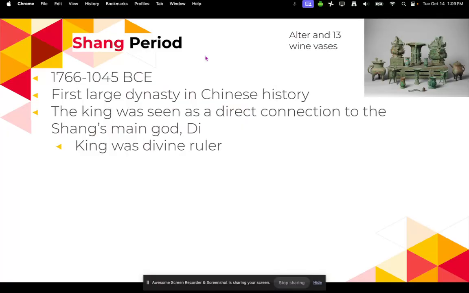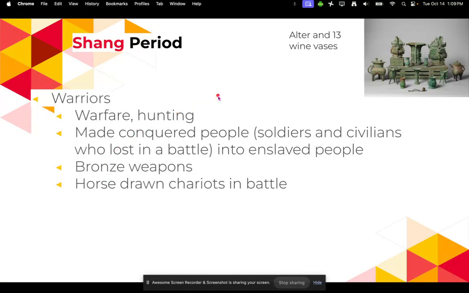The king was seen as the direct connection to the Shang's main god, which was Di. And Di was considered like a divine god, like he was the god of the rulers. So the king was seen as a divine ruler, like he was blessed by the gods. The Shang period also had a society based on warriors. So there was a lot of warfare and hunting, and they made conquered people, soldiers and civilians who lost in a battle, into enslaved peoples. They also were famous for their bronze weapons and their horse-drawn chariots in battle.